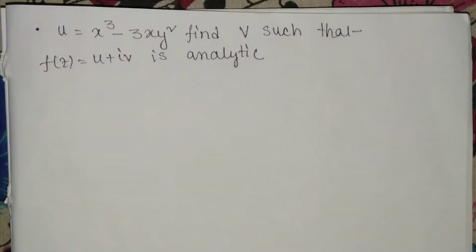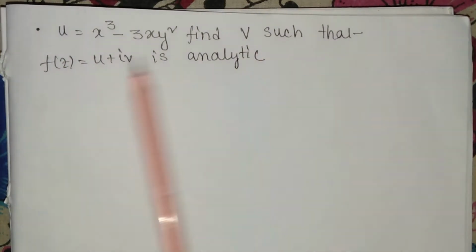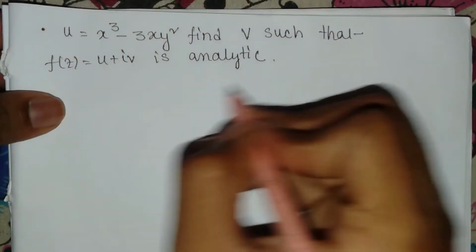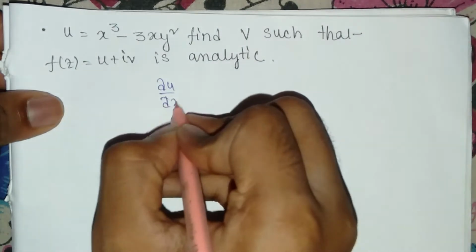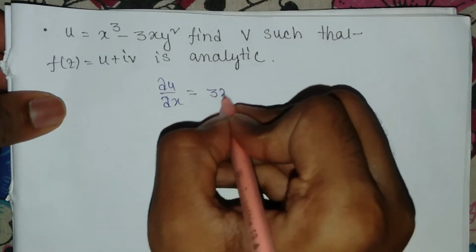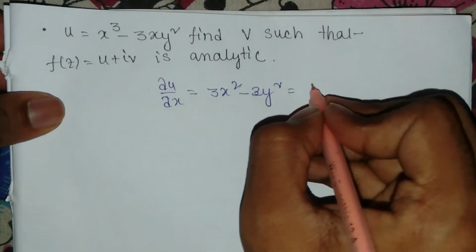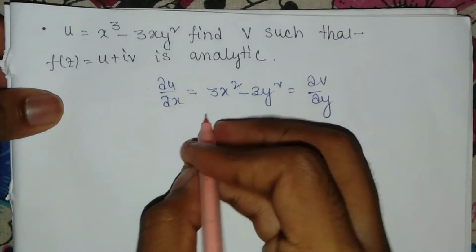So here are some typical problems you are given, and you have to find the v such that this is analytic. So first you find del u by del x is equal to 3x squared minus 3y squared, equal to del v by del y.